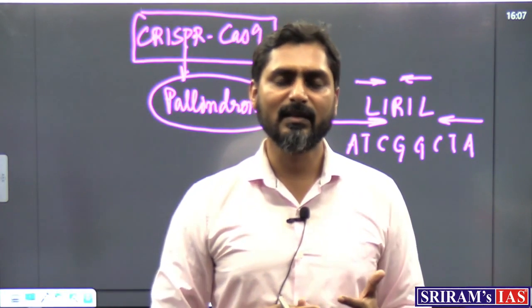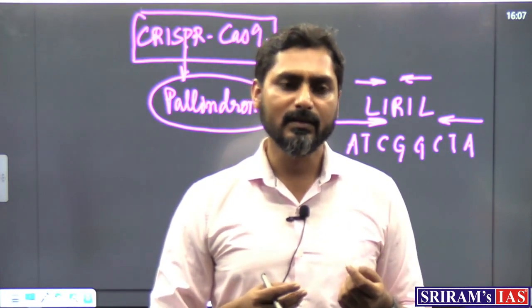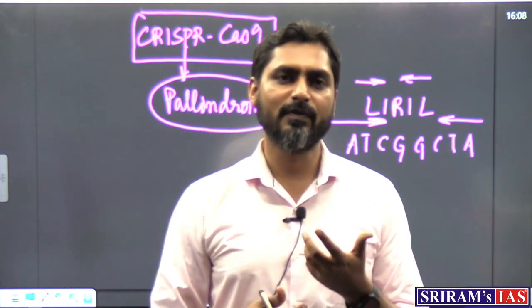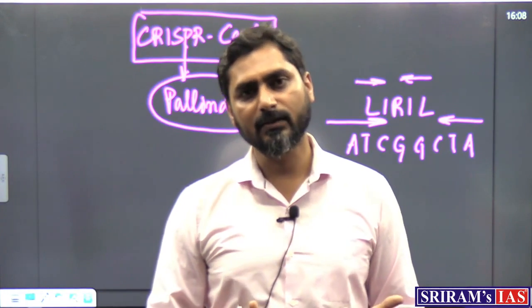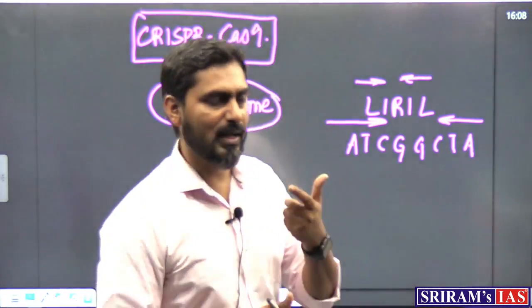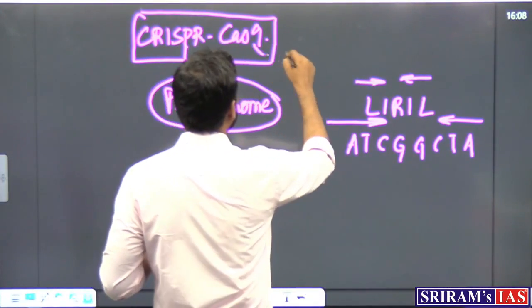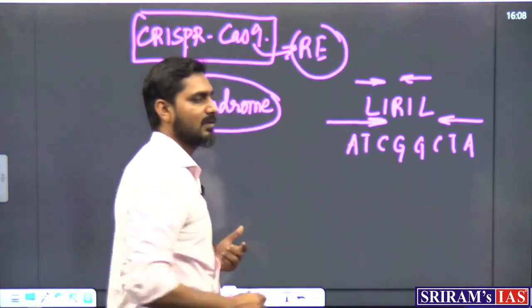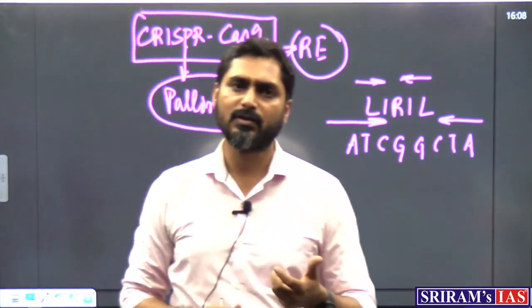CRISPR-Cas9 is just a name which signifies that we are using tools of nature to do gene editing. In CRISPR-Cas9 we are utilizing the restriction enzyme, and the name of that restriction enzyme is Cas9. This Cas9 is basically the restriction enzyme or the molecular scissors.